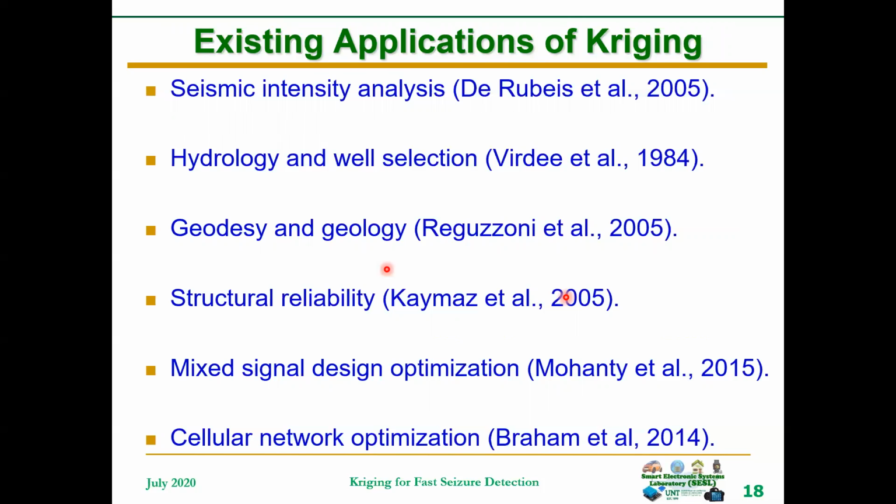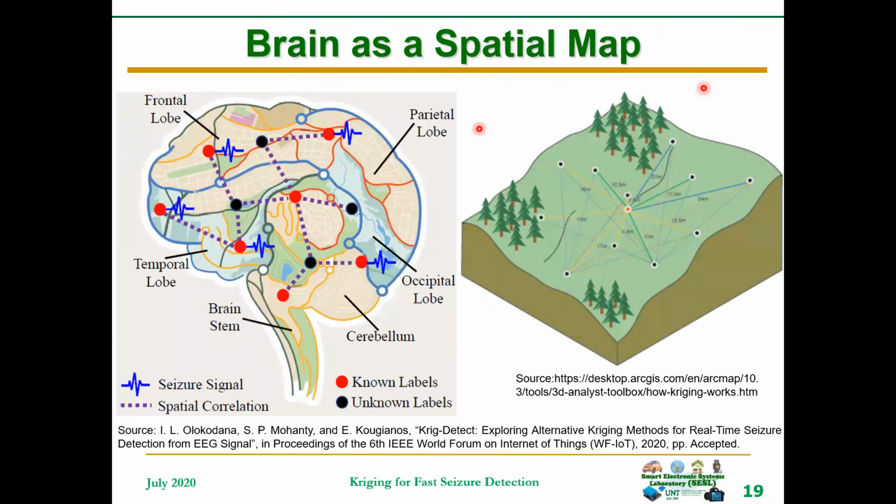These are the existing applications of Kriging. Brain as a spatial map. The brain can be modeled as a spatial map, and in fact has been modeled as one in this work, and you can compare it to a geographical map. Just as we have locations with different values on a geographical map, we have the same thing on the brain, with the red dots representing locations where there are seizures, and the black dots representing locations of unknown status. With Kriging, we can detect the status of the unknown locations, whether they have seizures or not.